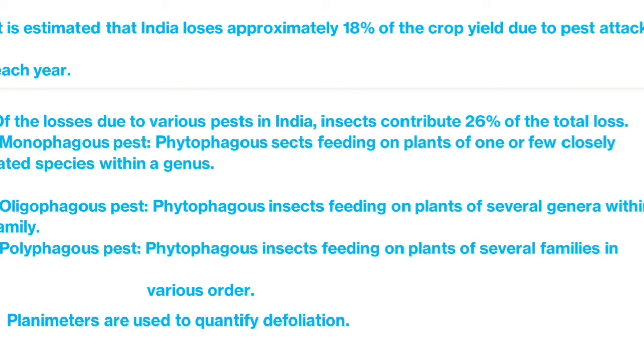And this destruction is calculated using a planimeter. A planimeter is basically an instrument used for the calculation of area related to plants.